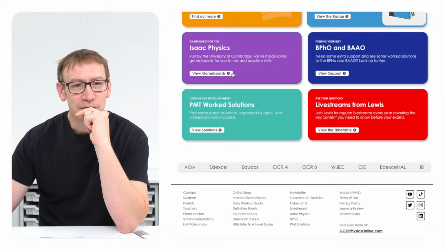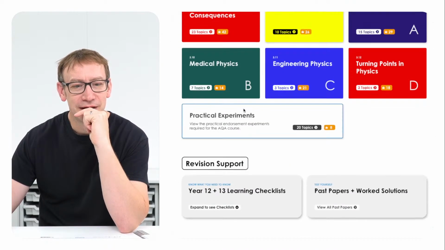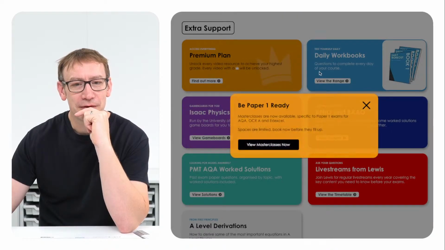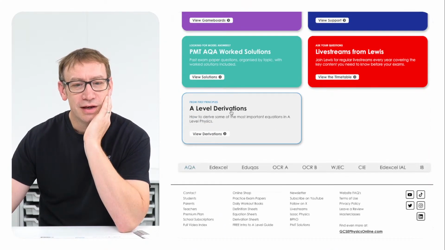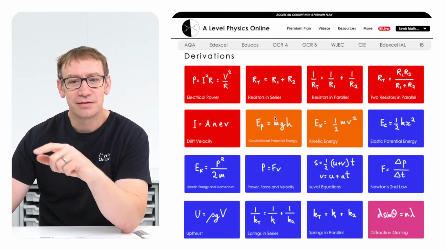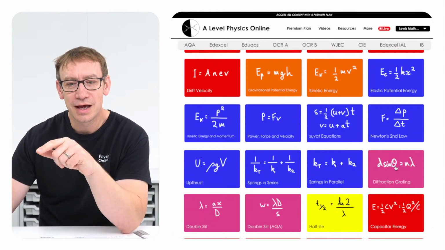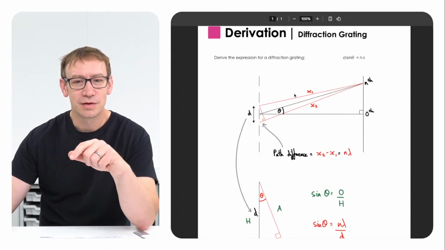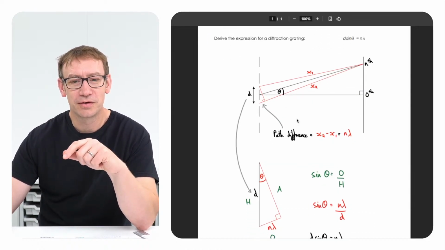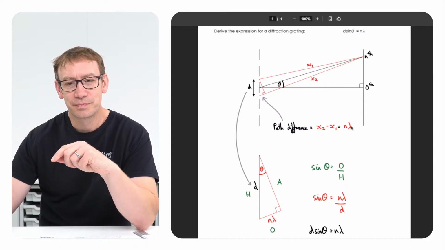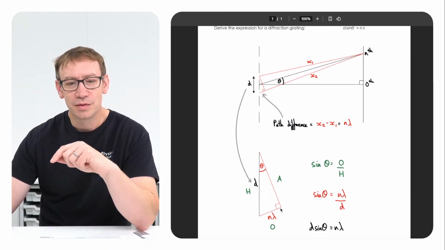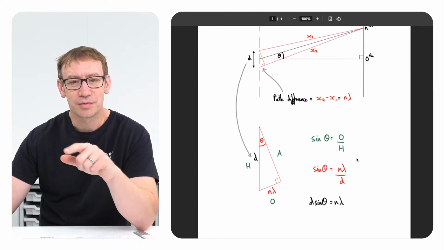Let me just refresh that. So for AQA, there should be, oh, there it is. On the main AQA page, it says derivations. If you click on that, you can then see all the derivations that you might need to know, and one of them is d sine theta. I've got the way that you can derive this from first principles, looking at the path difference, relating that to the path difference here, and relating that side to this side, and then that angle there. So that's basically the way to do it.